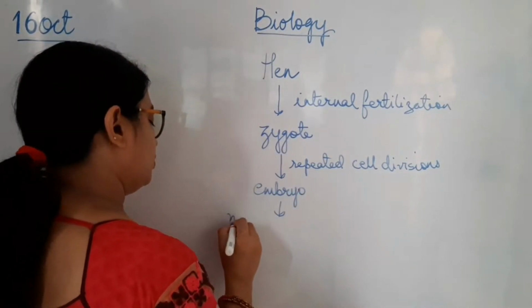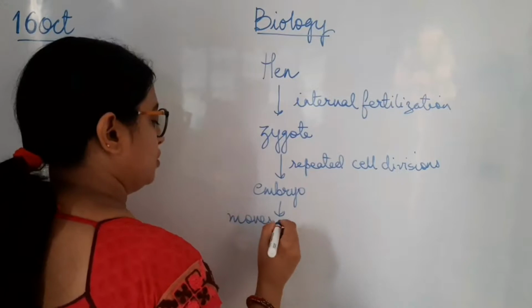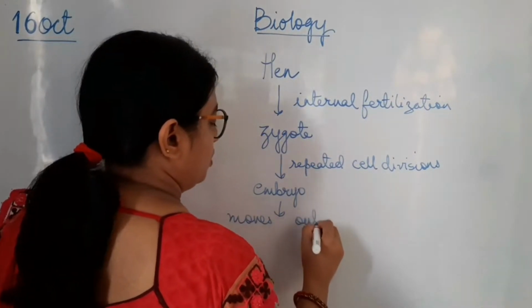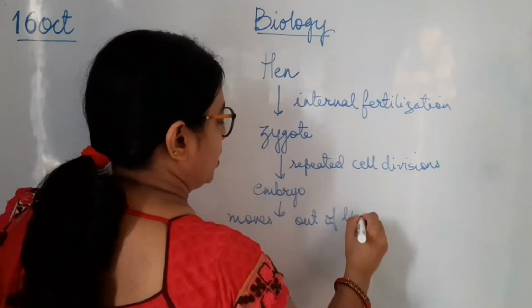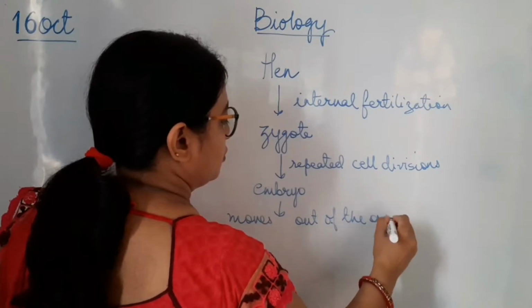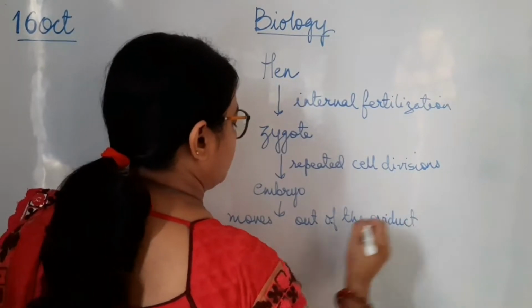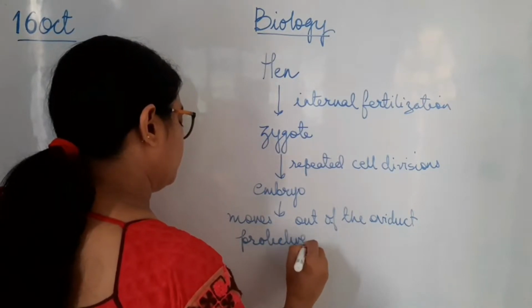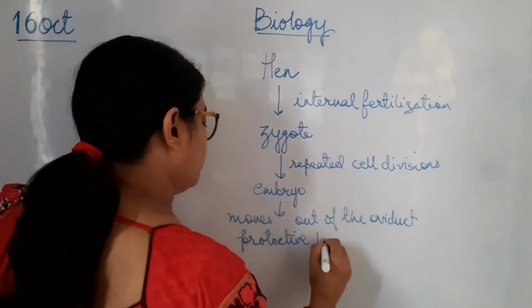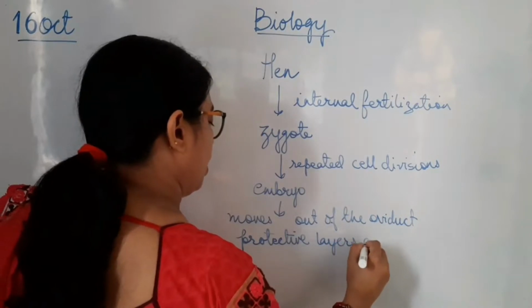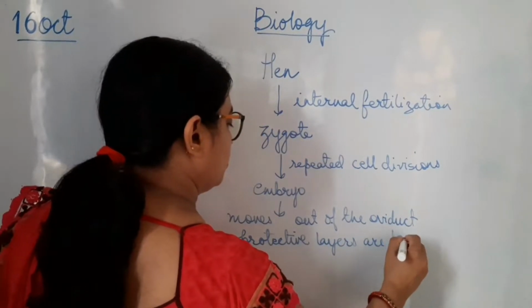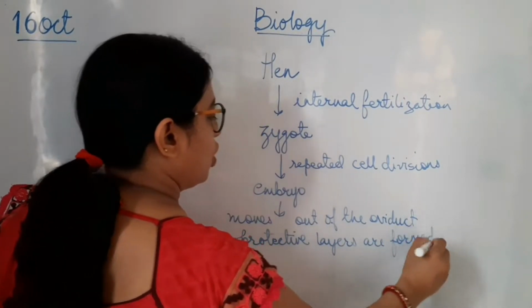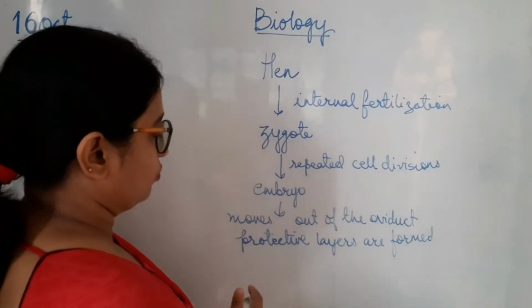Embryo moves out of the oviduct, and protective layers are formed. Where are they formed? All around the embryo.